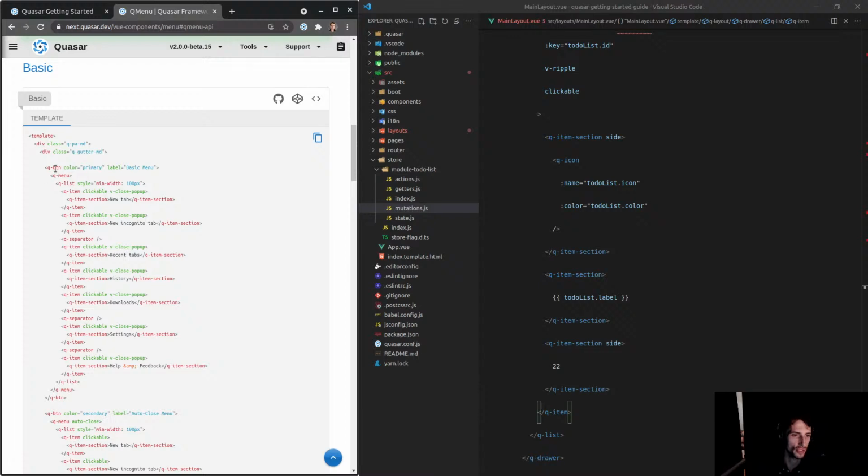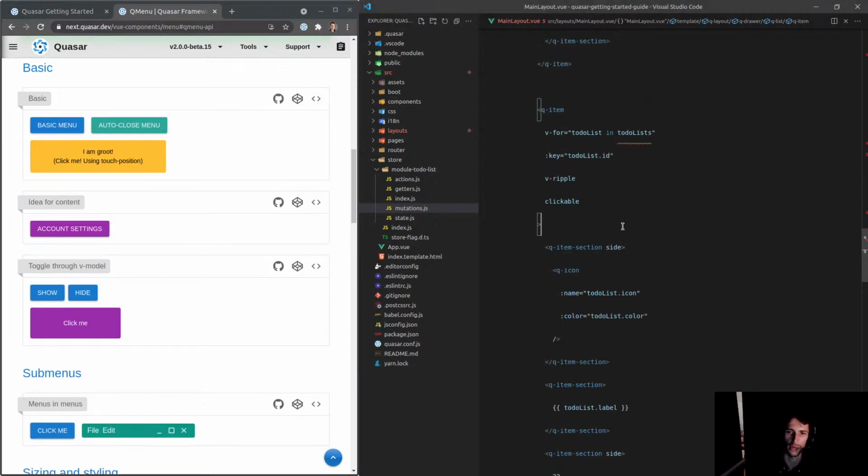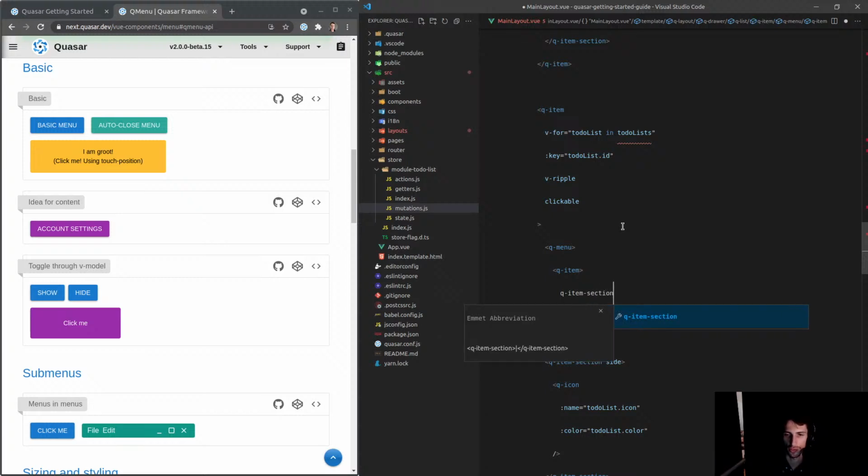Okay, so they've put it inside of the button. So let's try that for the Q item. We'll say here Q-menu. And there we go. And we'll just have a Q-item, and then a Q-item-section, and we'll say blah there.